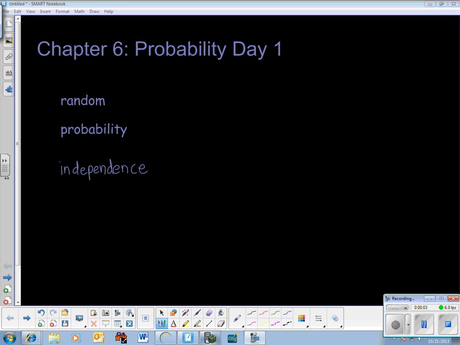All right, guys, this video is going to start our discussion of probability. We're not really going to do the sections in the book as they're listed. I'm just going to kind of talk for a while and cut it off, and then we'll resume with video number 2 later. So there's a couple important terms that come from section 6.1.